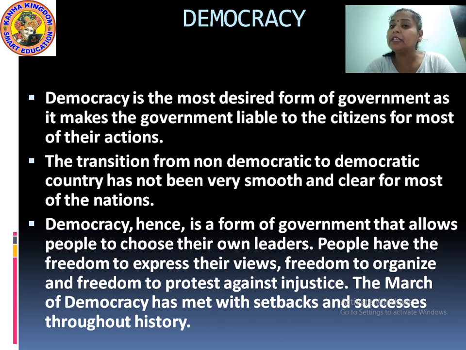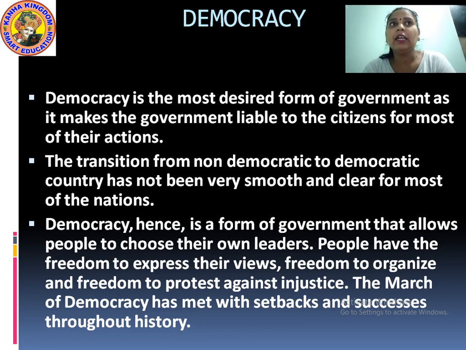Now let me discuss with you what democracy actually is. Democracy is the most desired form of government as it makes the government liable to the citizens for most of their actions.